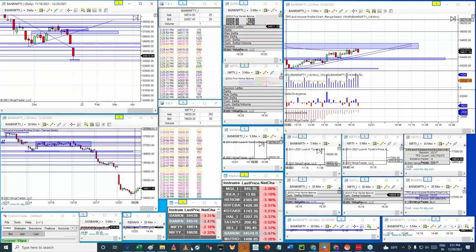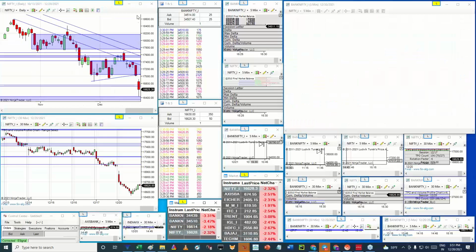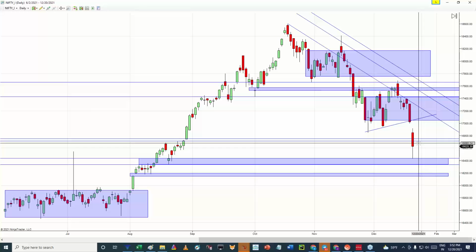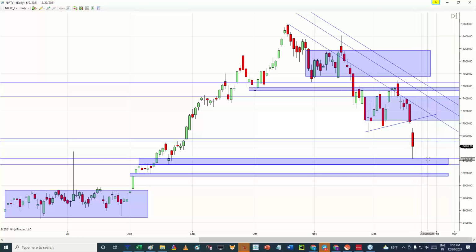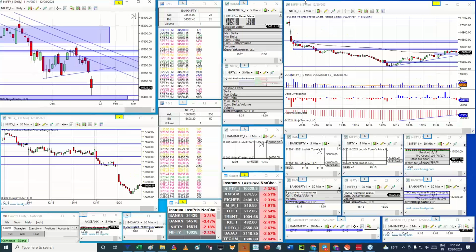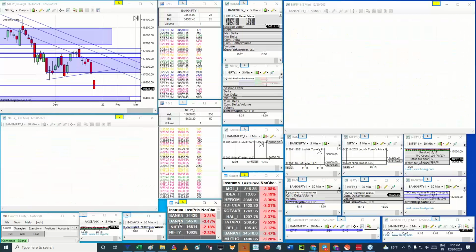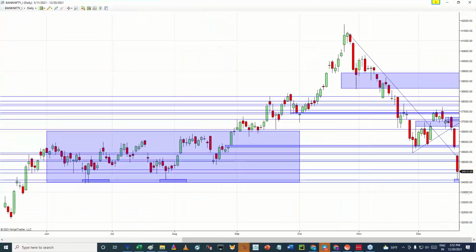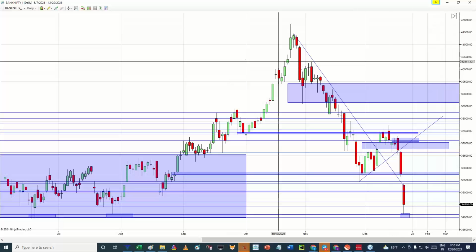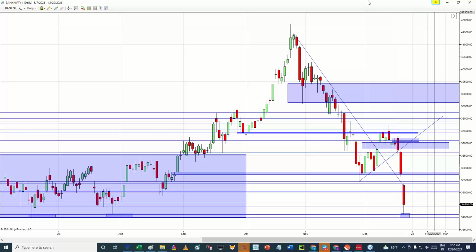And similarly in case of Nifty, we can expect prices to again one more time retest the 16,400 level. That's what is expected, at least for this expiry. And the moment we see a reversal confirmation on daily charts around this area, 16,400 in Nifty, there can be a possibility for prices to again go back to upper price levels. Similarly for Bank Nifty, if we see a reversal confirmation start taking place around the 34,000 level on daily charts, there can be a possibility for prices to again move back to a higher level. As of now on daily charts there is no reversal confirmation.